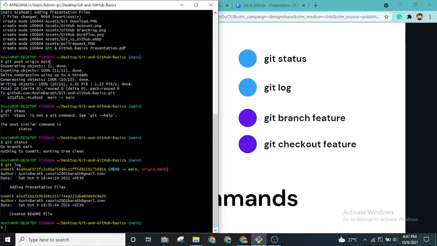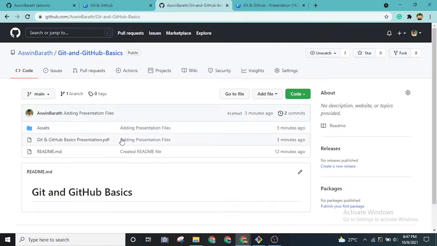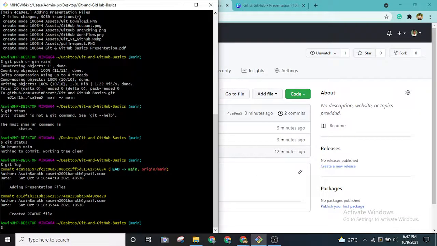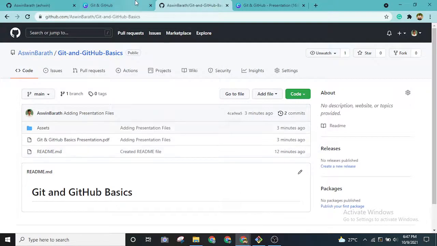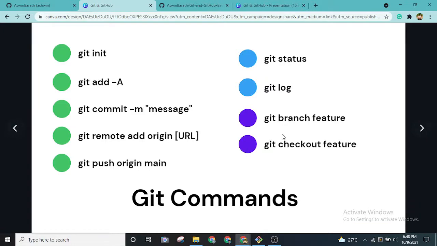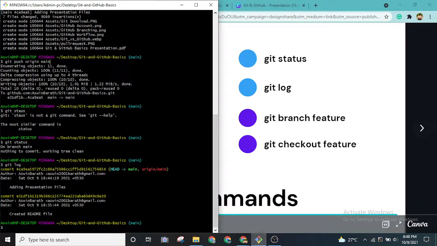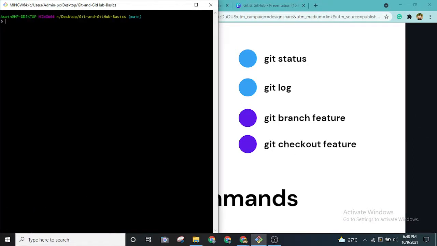Now this is all of the basics that you need as a developer: saving it in our GitHub repository as well, and making changes in the local repository. These are the main basic features, and there are two new commands that you can use for branching, creating new branches. So I'll be teaching you now what branches are and how we can create them. Let me clear the command line to make it clear. Just a second.